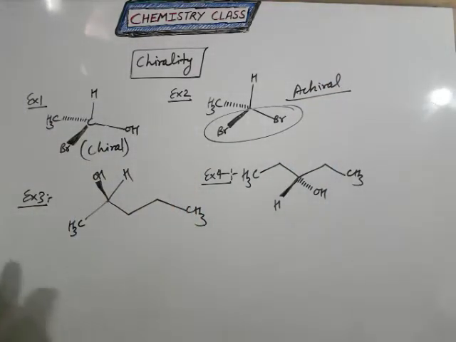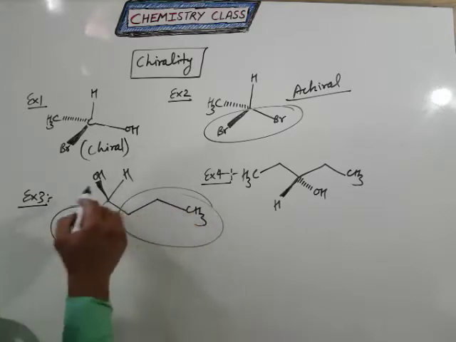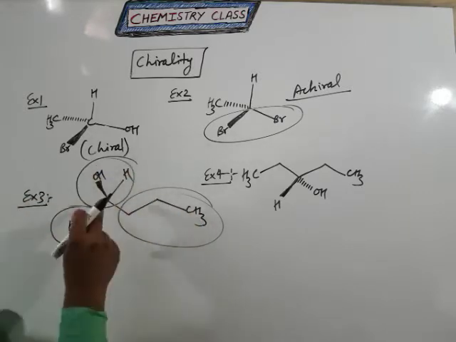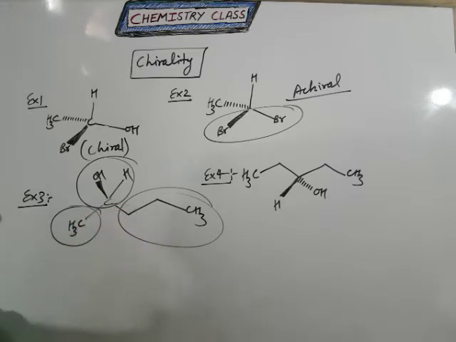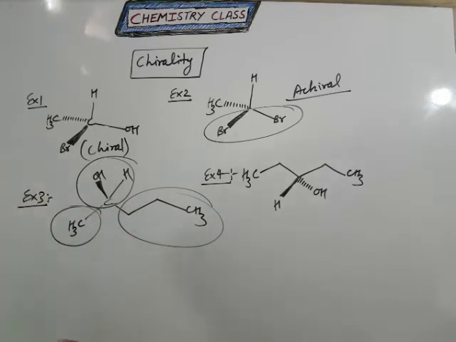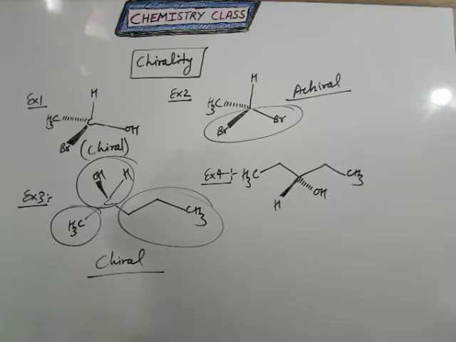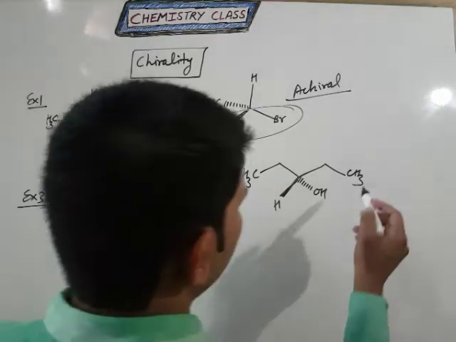And now come to the third example. This is different and this is also different. Clear? So this is our parent carbon atom here, and the parent carbon atom has four substituents which are different from each other, that's why it is a chiral compound. Same for example 4.